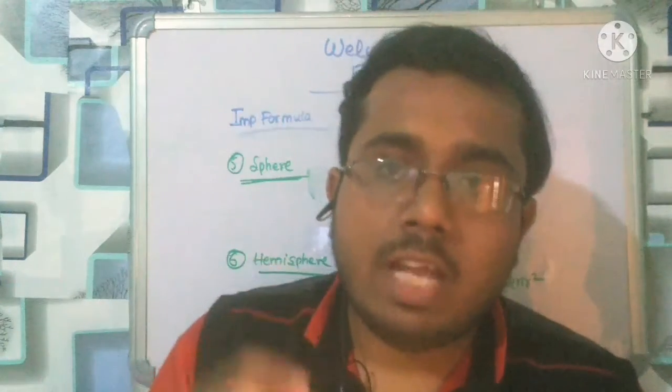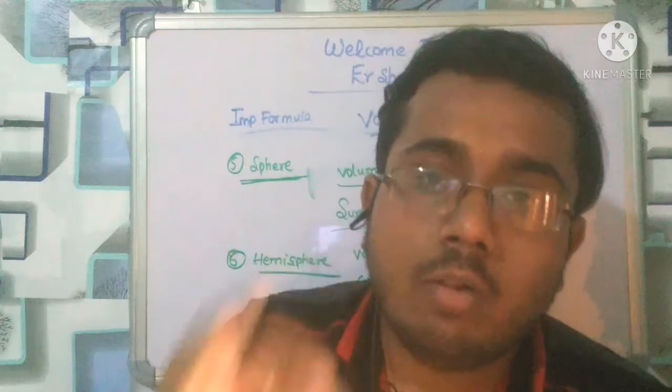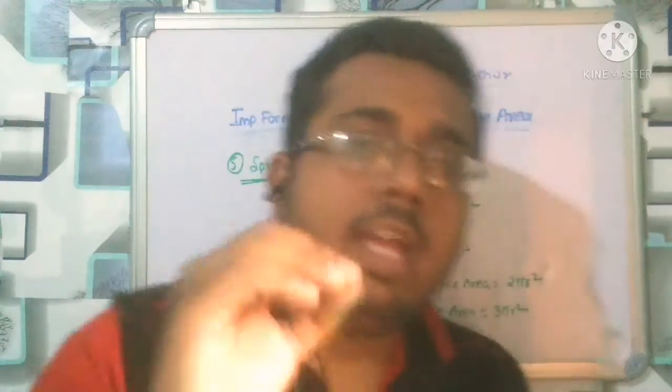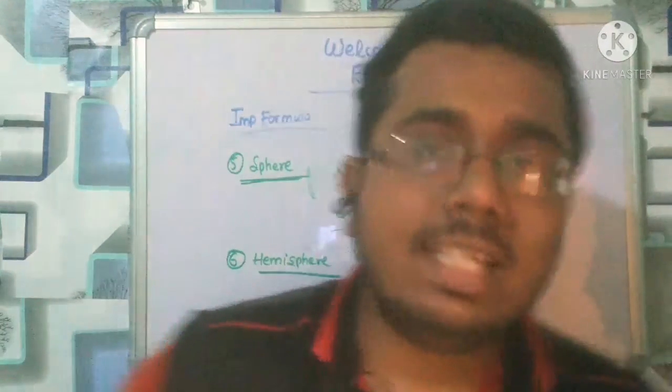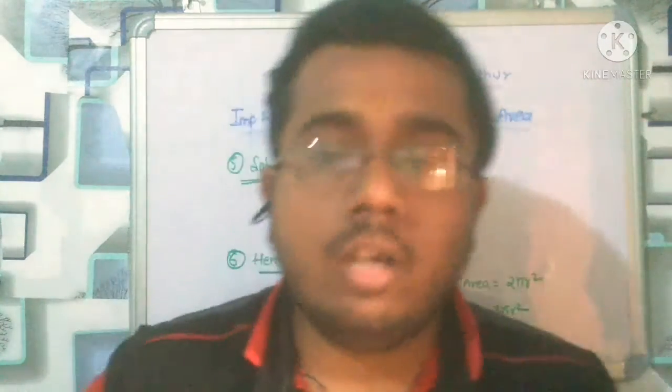In the same way, you can remember the cube. Cube is L equal to B equal to H, but in cuboid L is not equal to B is not equal to H. In the same way, cube volume is A cube. Total surface area of the cube is 6A square, and the diagonal is root 3 A.